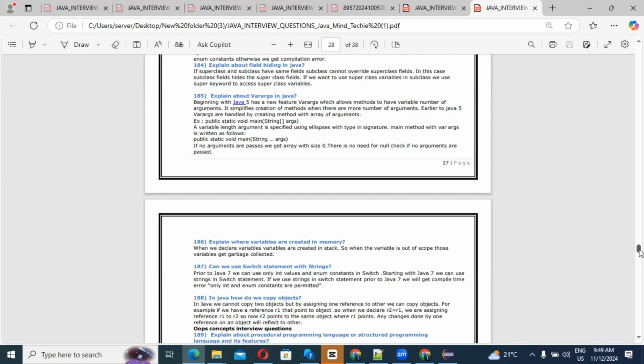For example, if we have a reference R1 that points to an object, when we declare R2 equal to R1, we are assigning reference R1 to R2. So now R2 points to the same object where R1 points, right? So any change done by one reference on the object will reflect to the other. That way we can copy the object.